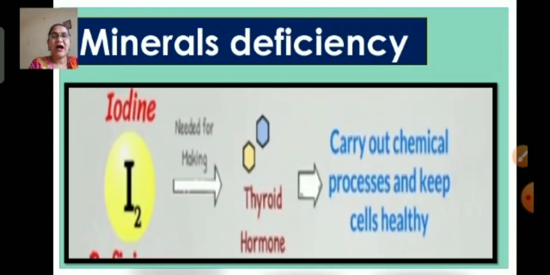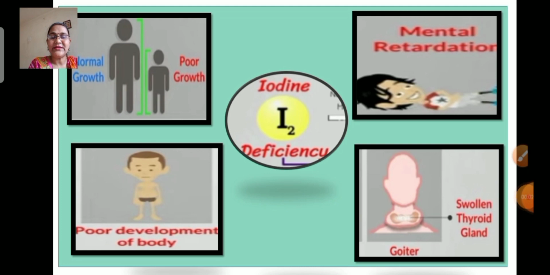Next is iodine. Iodine is needed for making thyroid hormone, which helps to carry out chemical processes in the body and to keep our cells healthy. Deficiency of iodine causes poor growth and development of the body, especially it leads to mental retardation in children. It causes a deficiency disease called goiter, in which the thyroid gland present in the neck swells abnormally.